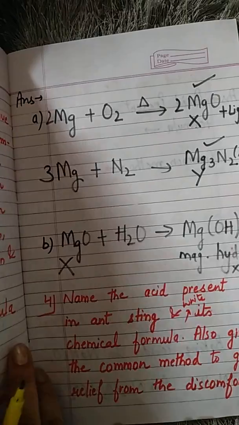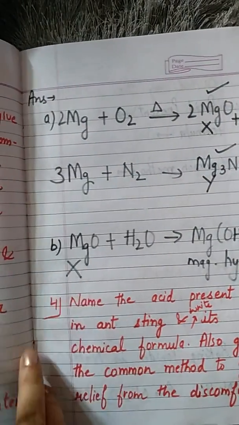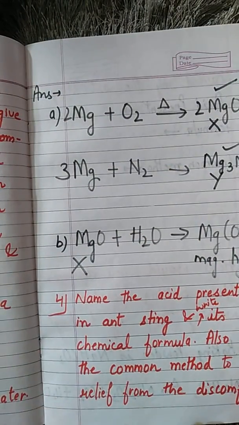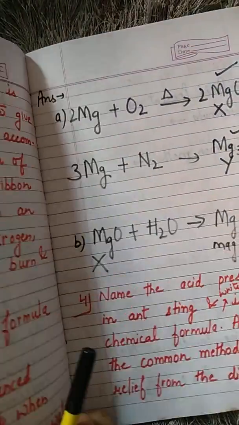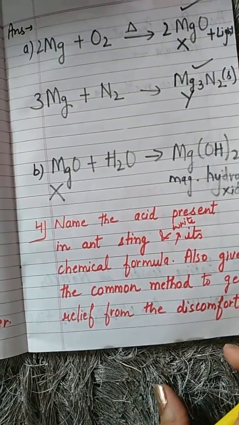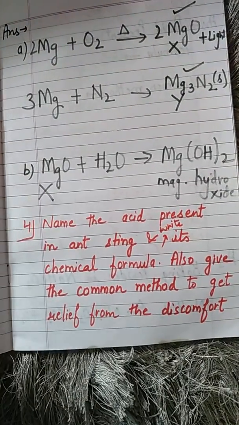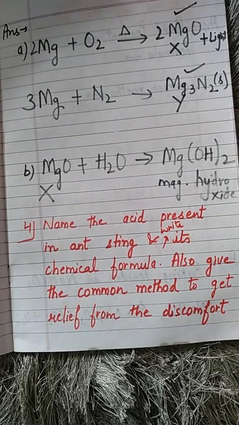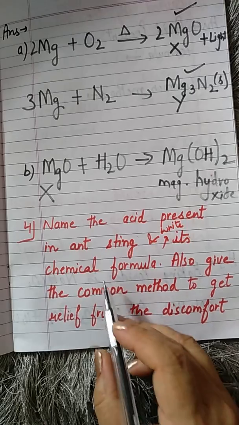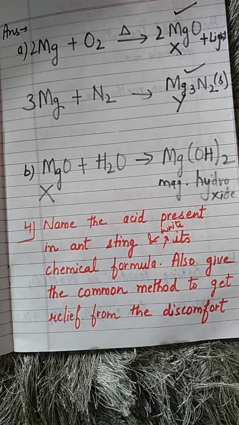Okay. Then comes your next question, question number 4. Name the acid present in ant sting. If you are recalling your chapter, you might know which acid is present. The acid name is methanoic acid, also known as formic acid. Then we have to write its formula. After writing the formula, we have to tell the common method by which we can get relief from this acid.